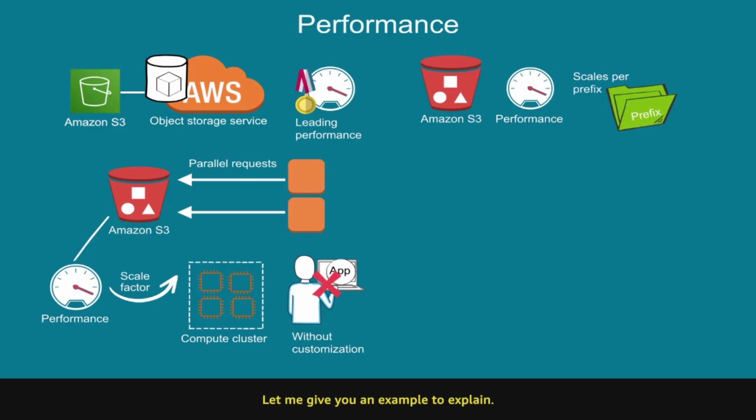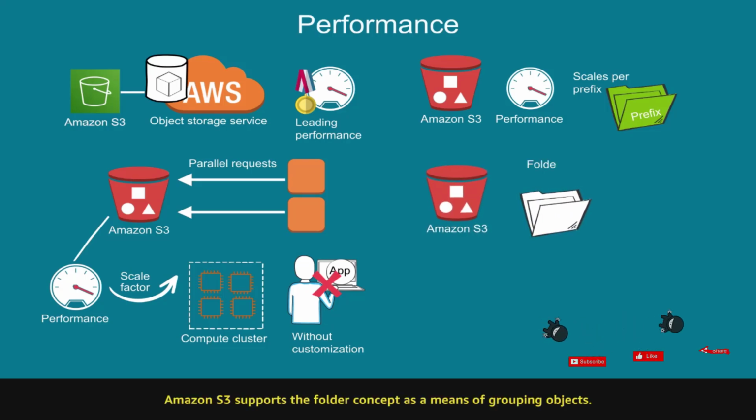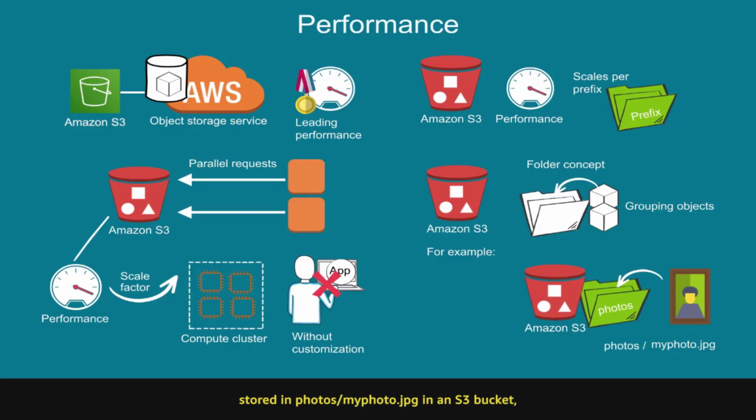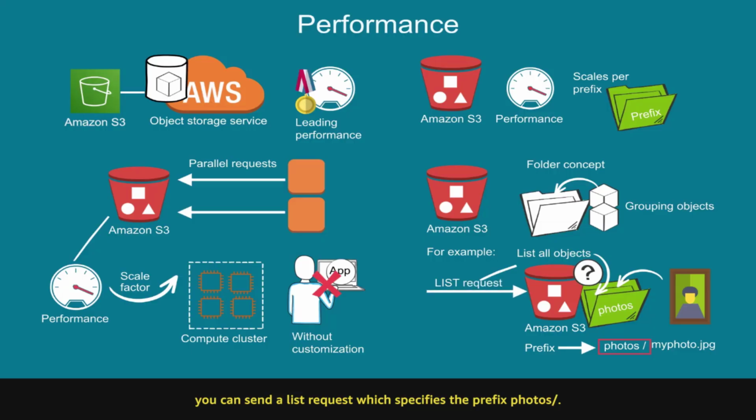But what is a prefix? Let me give you an example to explain. Amazon S3 supports the folder concept as a means of grouping objects. For example, if you have an object, a photo called myphoto.jpg, stored in photos/myphoto.jpg in an S3 bucket, the prefix in this case is photos/. If you want to list all the objects in the photos folder, you can send a list request, which specifies